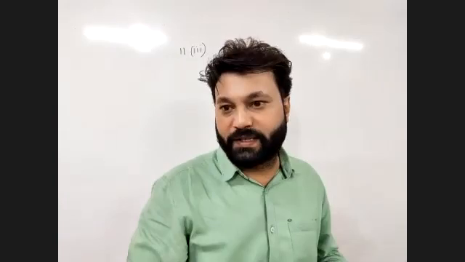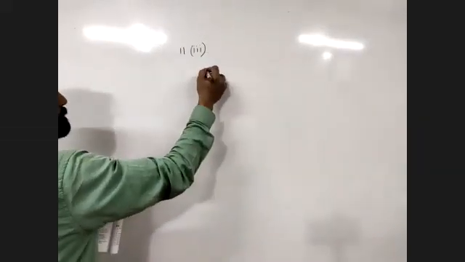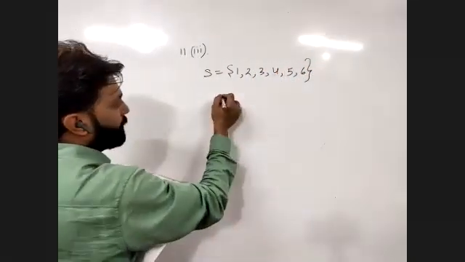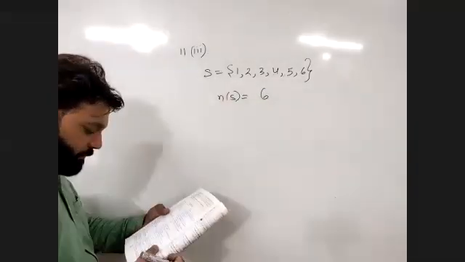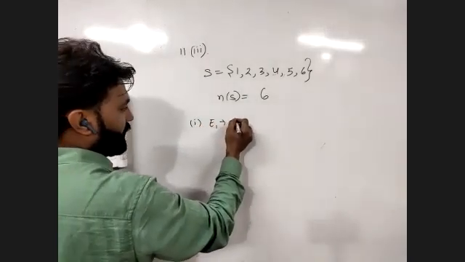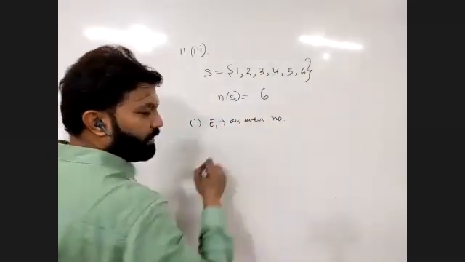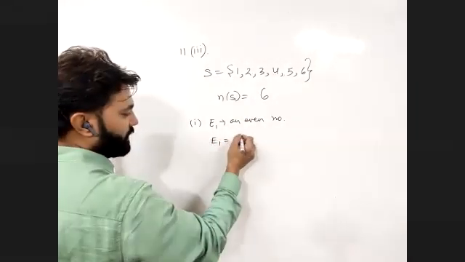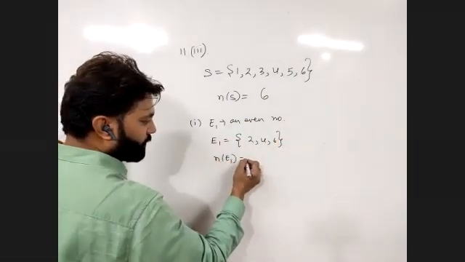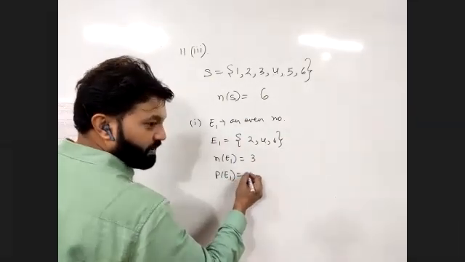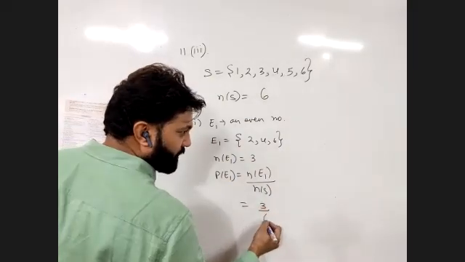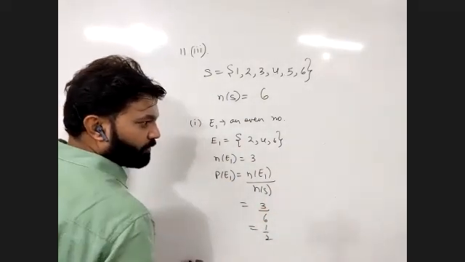A dice is thrown once. So the sample space will be 1, 2, 3, 4, 5, and 6. Number of elements in the sample space is 6. Now it is given in the first part, getting an even number. We always write it in words first, and then in the form of a set. Even number: 2, 4, 6. So n(E1) will be equal to 3. P(E1): writing the formula is mandatory. n(E1) upon n(S). So n(E1) is 3, n(S) is 6. Result will be 1 upon 2. Am I clear with it?